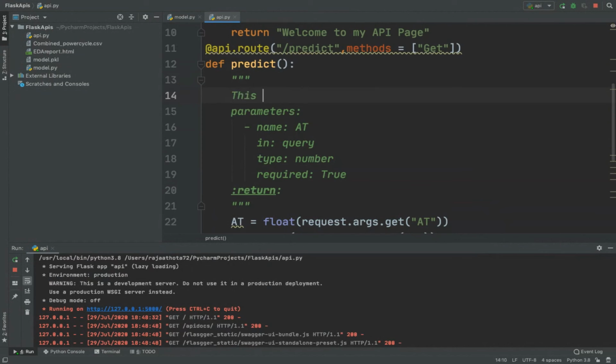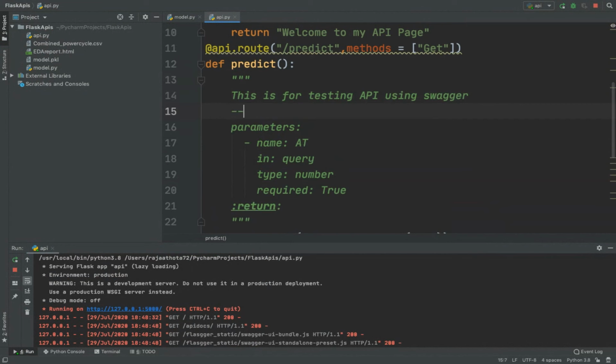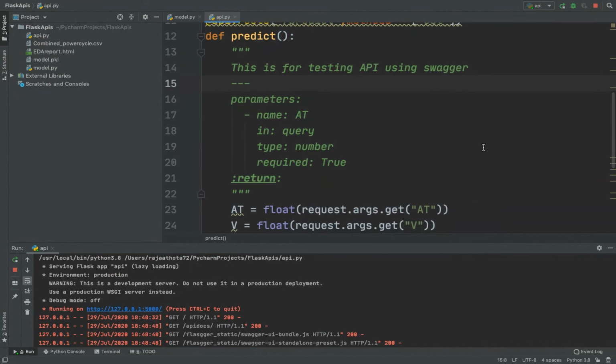This is for testing API using Swagger. Try to put three hyphens, which indicate the separation.